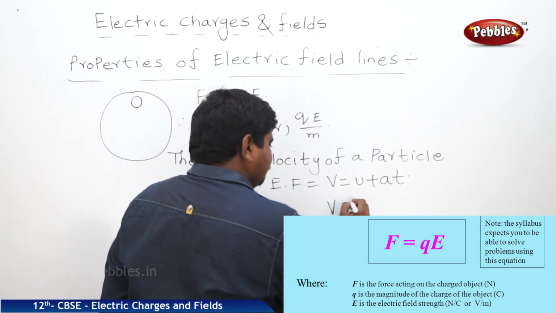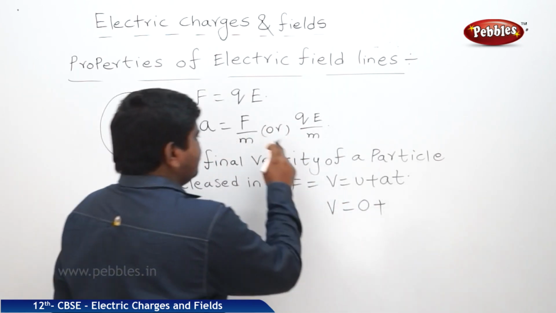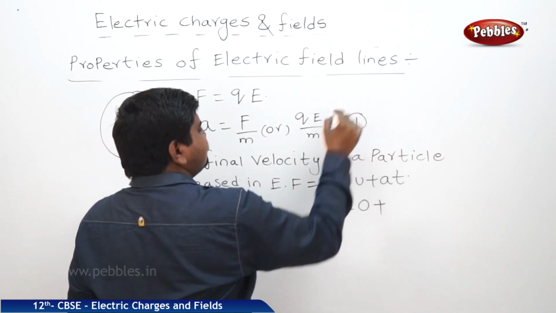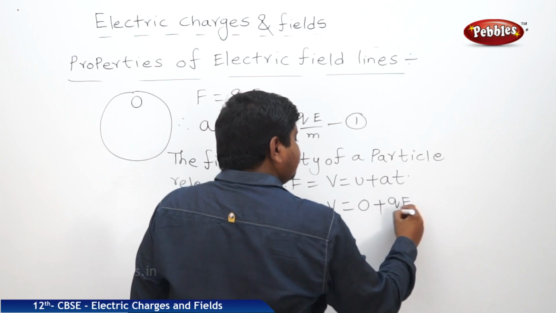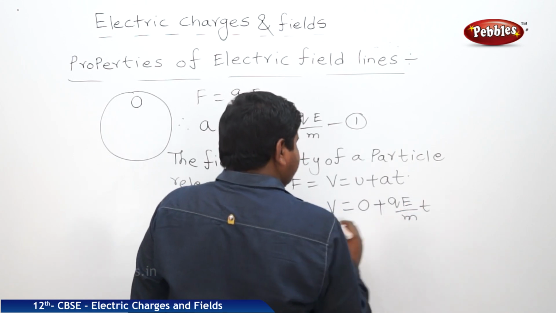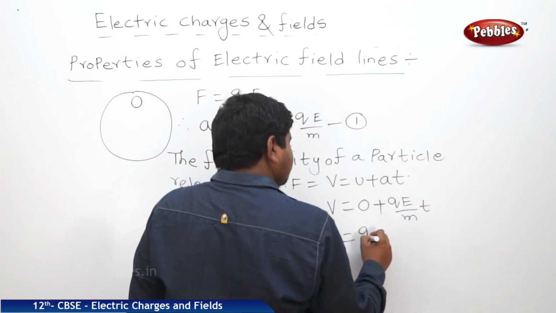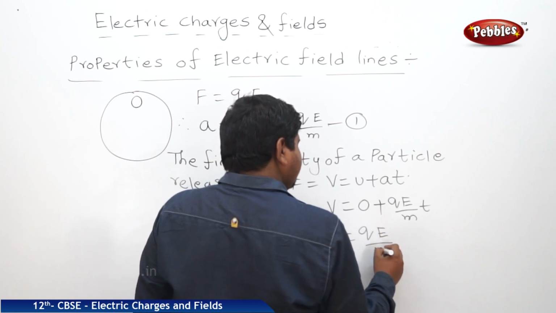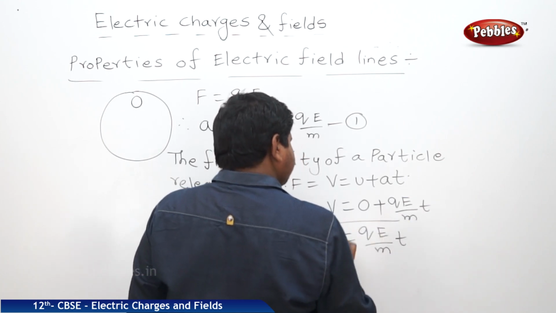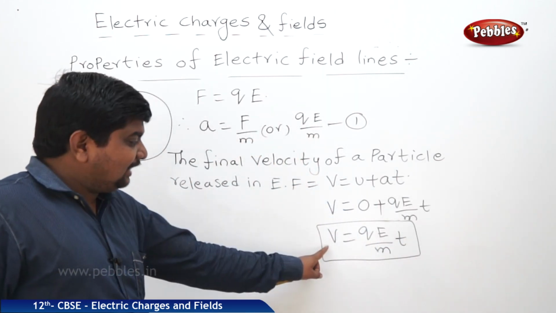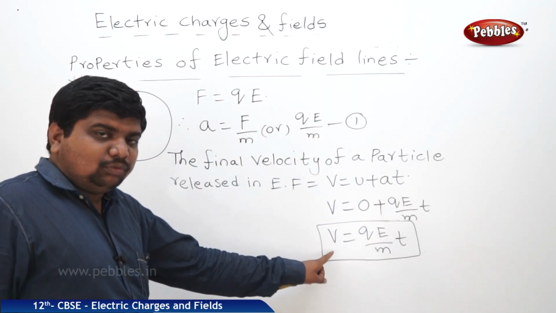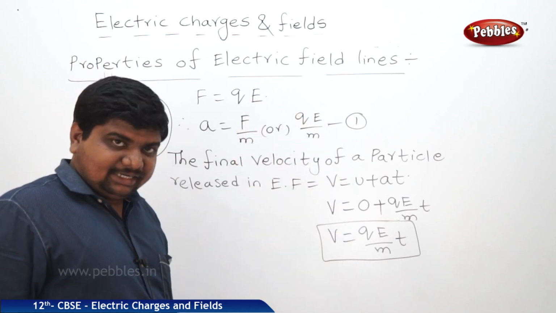Therefore, V is equal to 0 plus, what is the acceleration? Let us say this is equation 1. From equation 1, acceleration is equal to QE by m into t. Therefore, the final velocity is equal to QE by m into t. This is the final velocity attained by the particle which is released in the electric field.